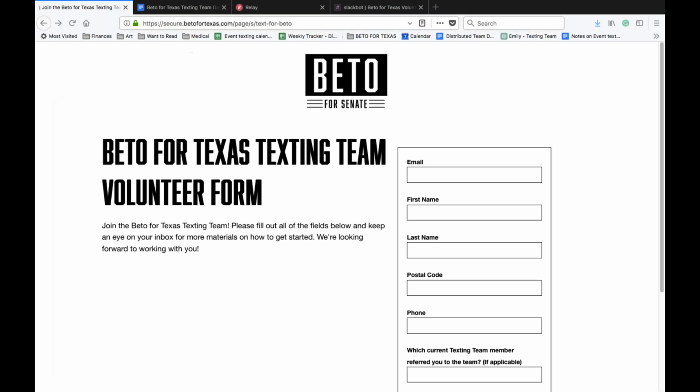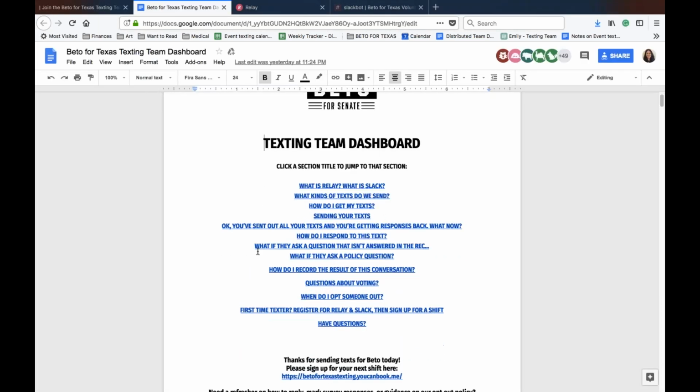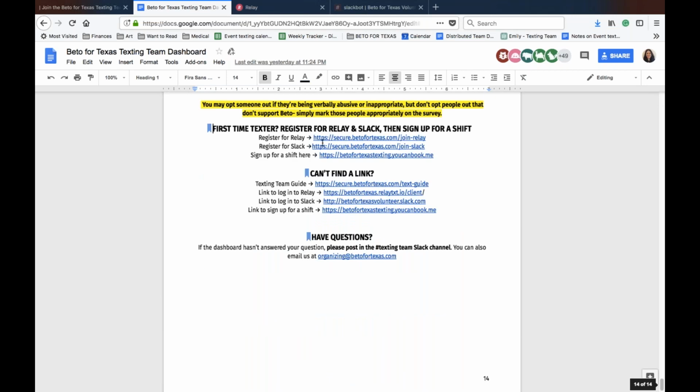Now, the texting team dashboard looks like this, and you'll see first time texter. After this video, you're going to click this link and scroll on down to register for Slack and Relay. So you can see Relay here and Slack here. Now, I'm going to show you how to use those two platforms once you've signed up for them.